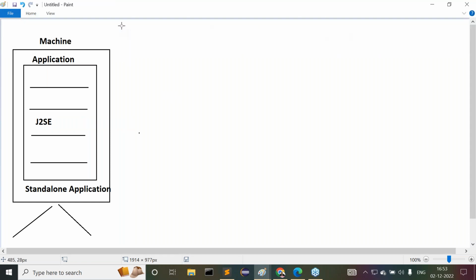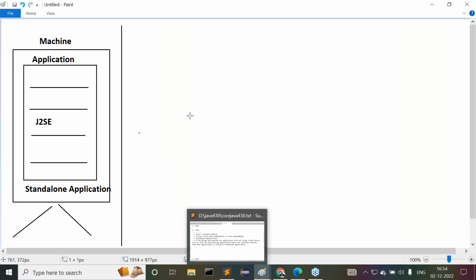If we design and execute an application without using client-server architecture, without distributing application logic over multiple machines, then that application is called a standalone application. It is a single computer. Within the single computer, I prepared my application. There itself I'm compiling, there itself I'm executing, there only I provided input data and got output data. Overall, my total program is running within a single machine. This type of application is called a standalone application.